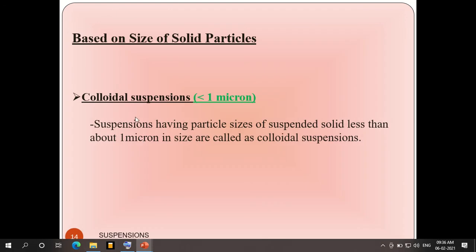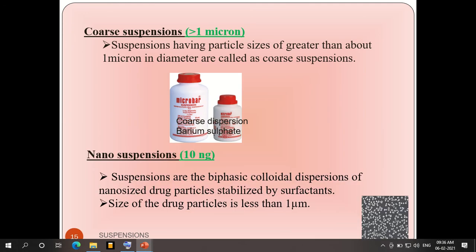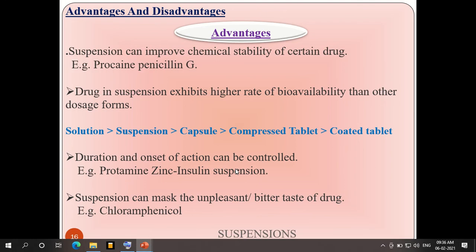Colloidal suspension will have a particle size less than 1 micron, and coarse means more than 1 micron particle size, whereas nano suspensions will have a very small particle size, in the nanometer range, below 1 micrometer. So this is how we have classified the suspension.